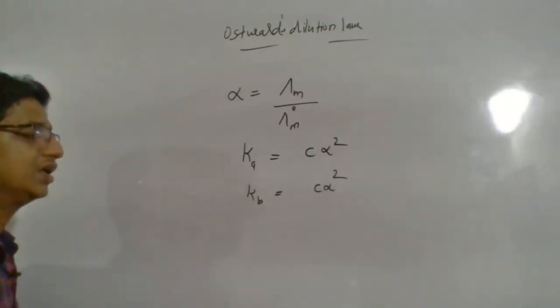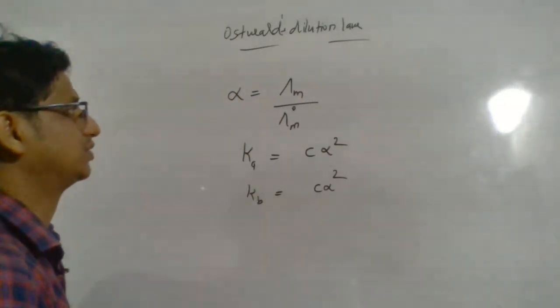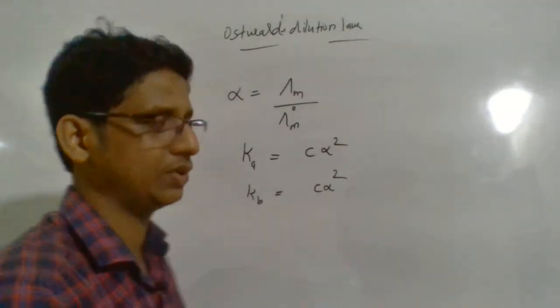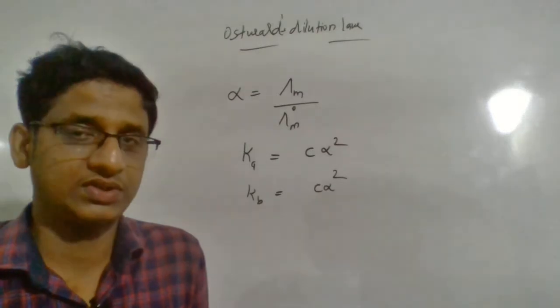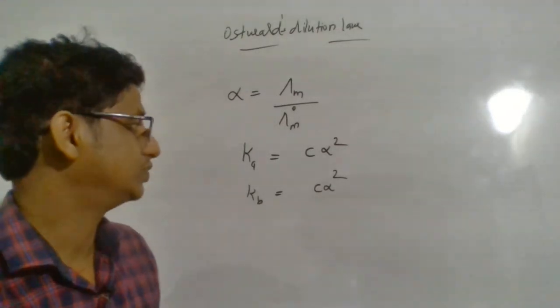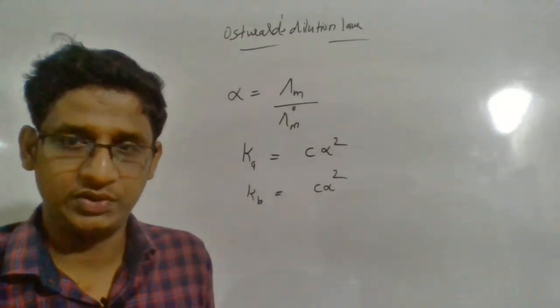Using this equation you can find the acid dissociation constant and base dissociation constant. So this is the way you can know. Once you have alpha and C, you can find the acid dissociation constant as well as the base dissociation constant. So these are the important applications of Ostwald dilution law.